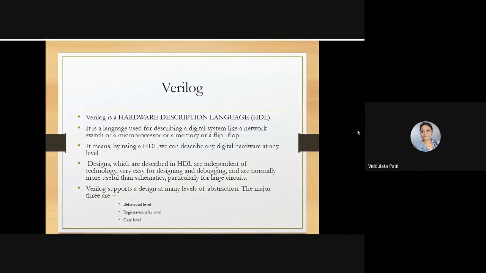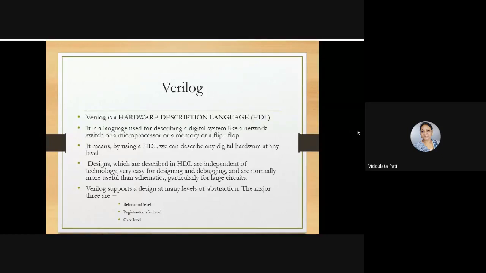Designs which are described in a hardware description language are independent of technology. Whatever technology you may be using, you can describe that design. It is very easy for designing and debugging, and these descriptions are normally more useful than schematics, particularly for large circuits.